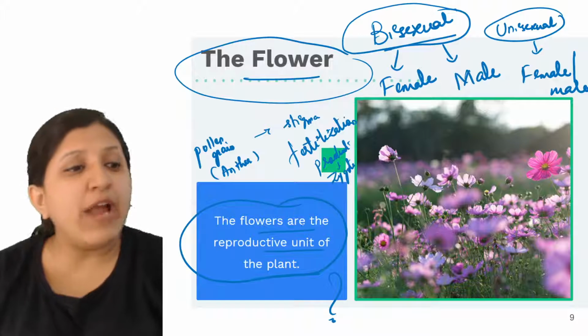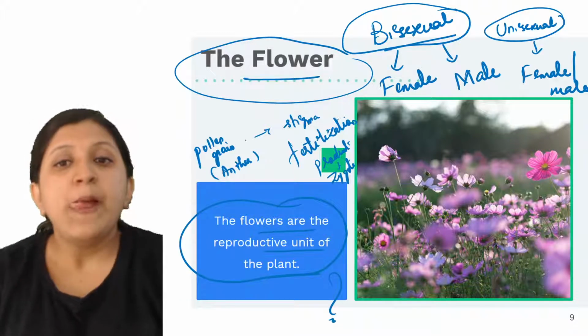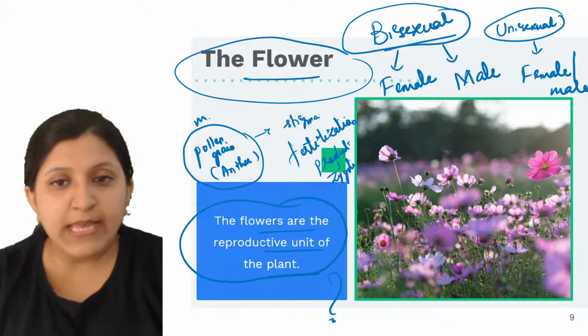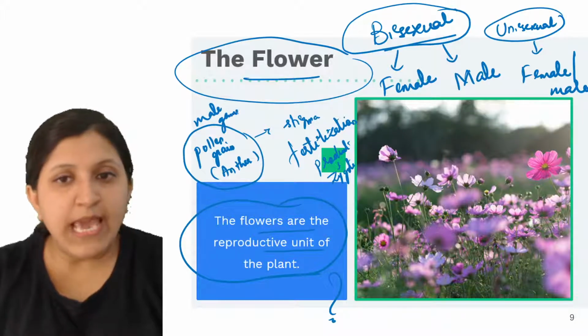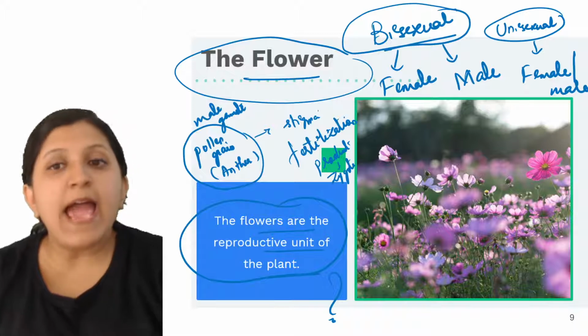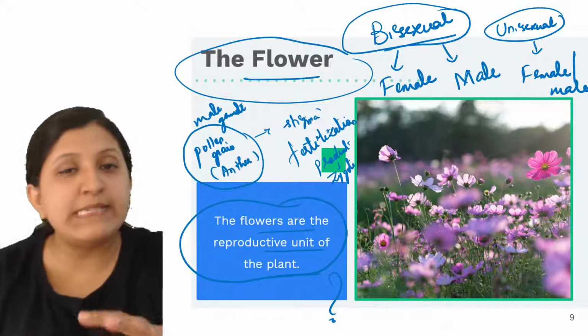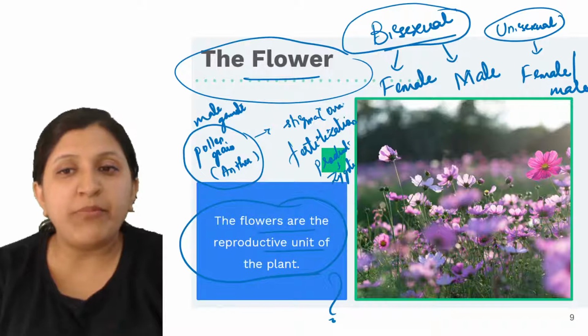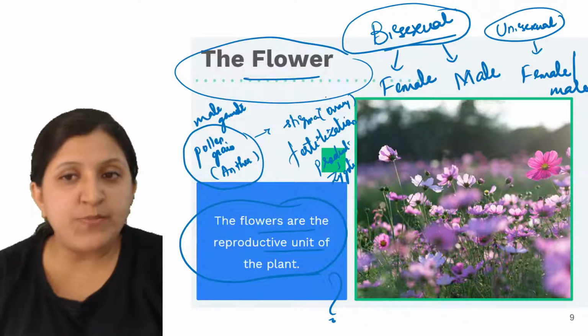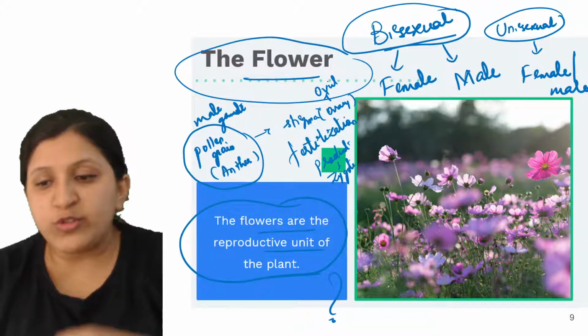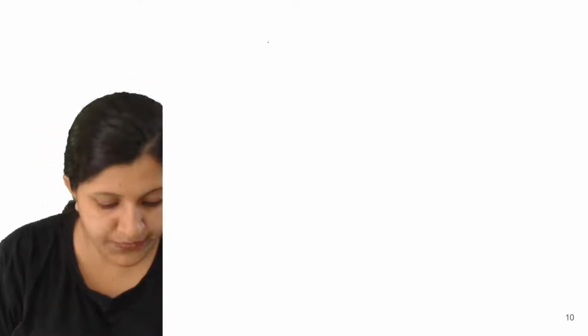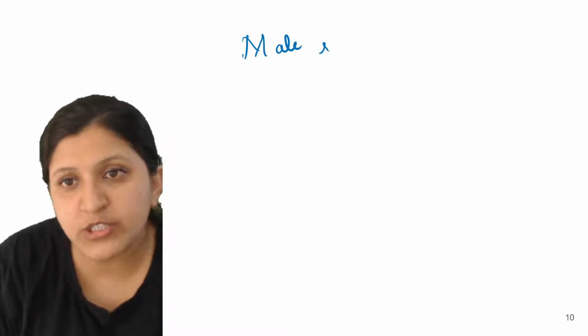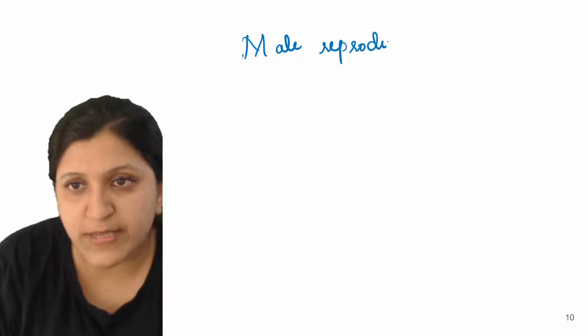Flowers are the reproductive part because the pollen grain has a male gamete, a male sex cell. Then there are the stigma and style, and mainly the ovary, inside which the ovule is present. Let me write it here. So in the plant there is an ovary. Let's write about the male reproductive part.